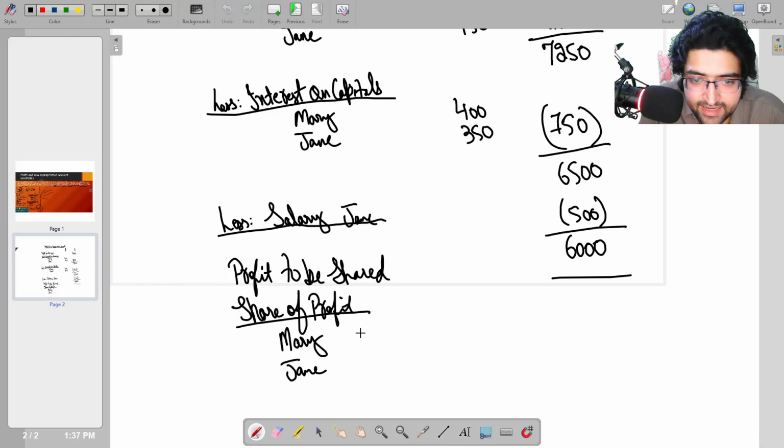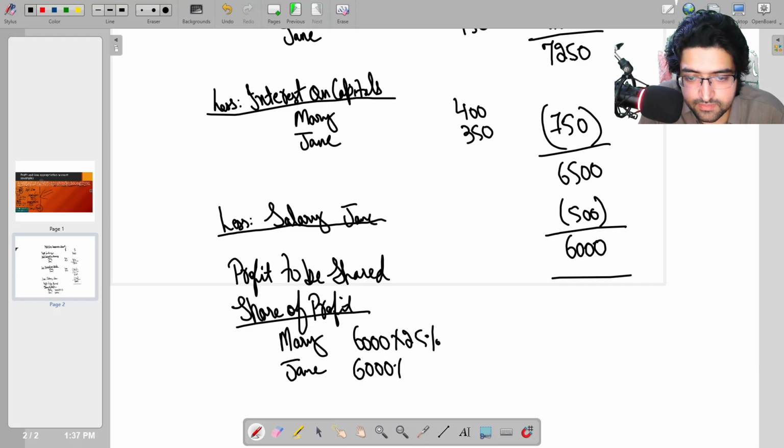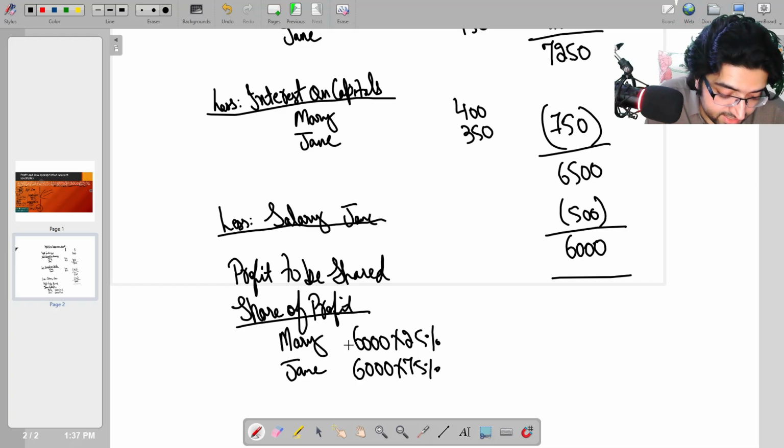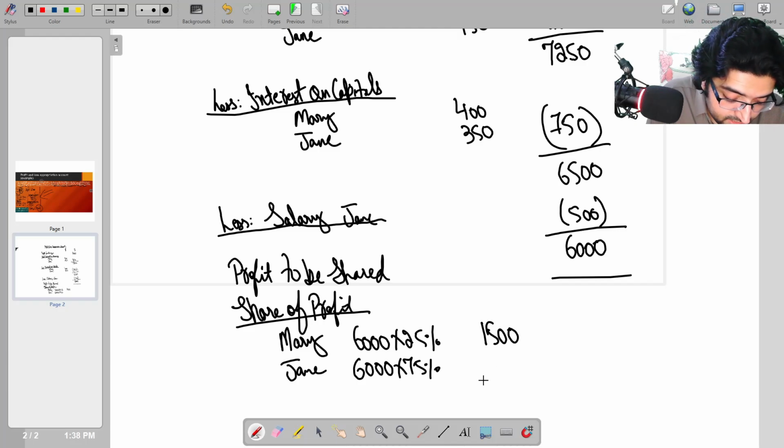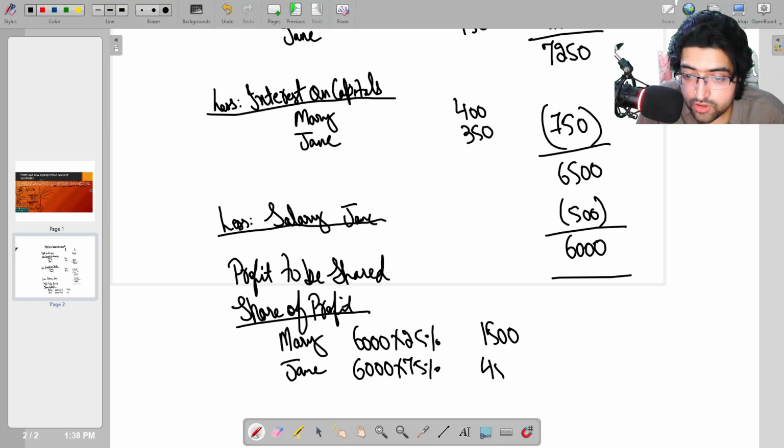So Mary will get 25% of 6,000 and Jane will get 75% of the 6,000. Let's calculate 6,000 into 25. It's 1,500 for Mary, and then 6,000 into 75%. It's 4,500 for Jane.